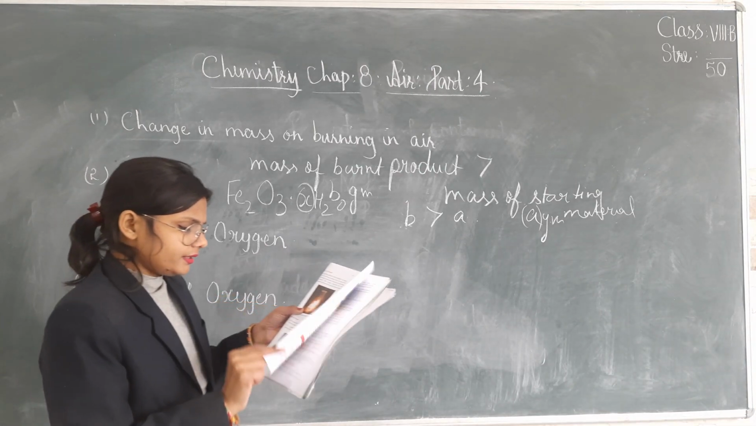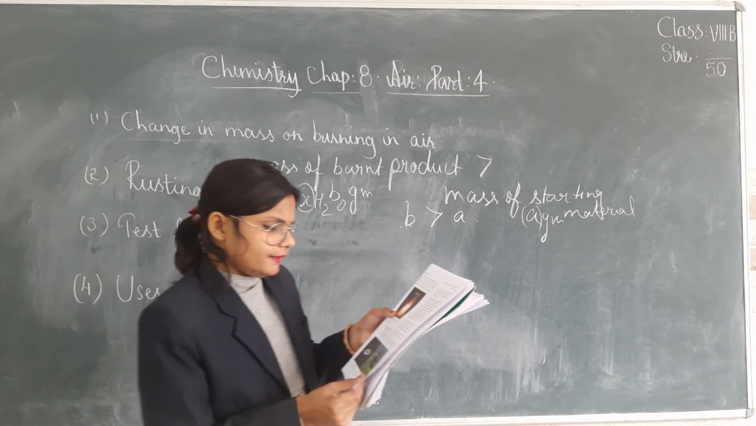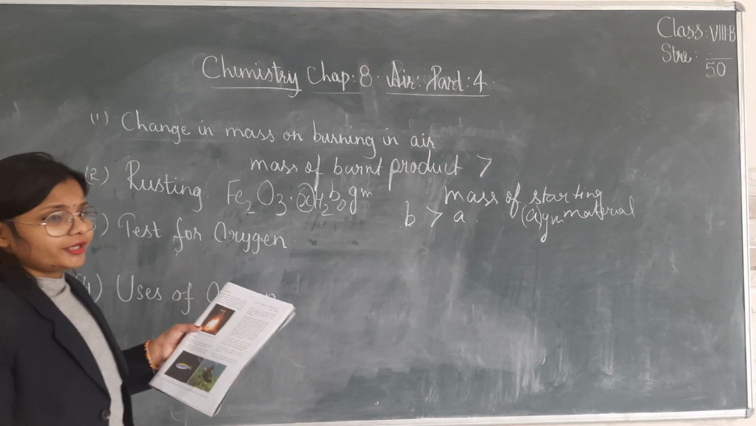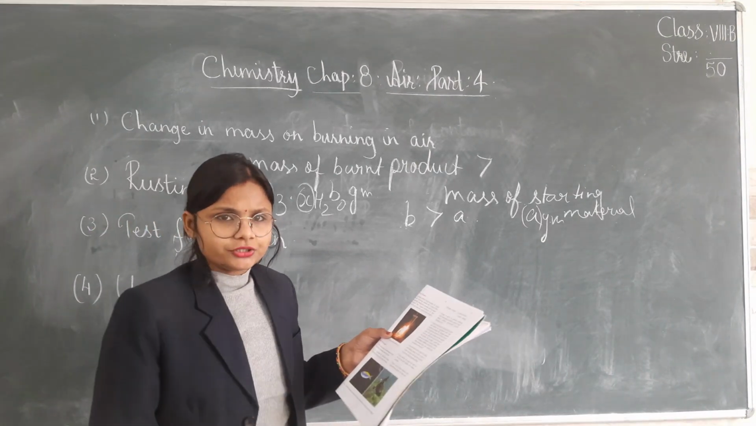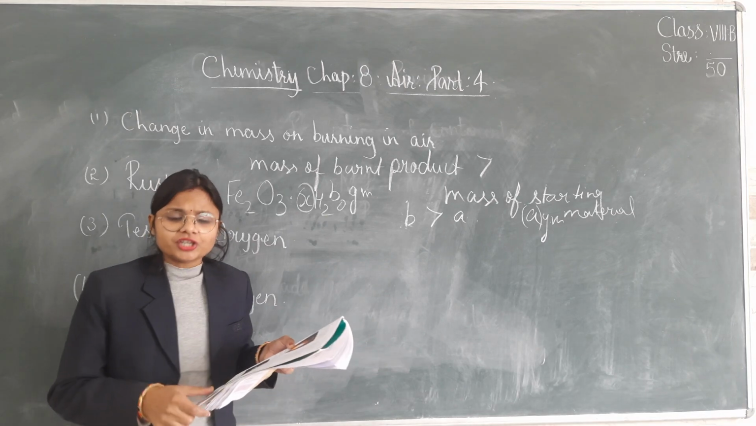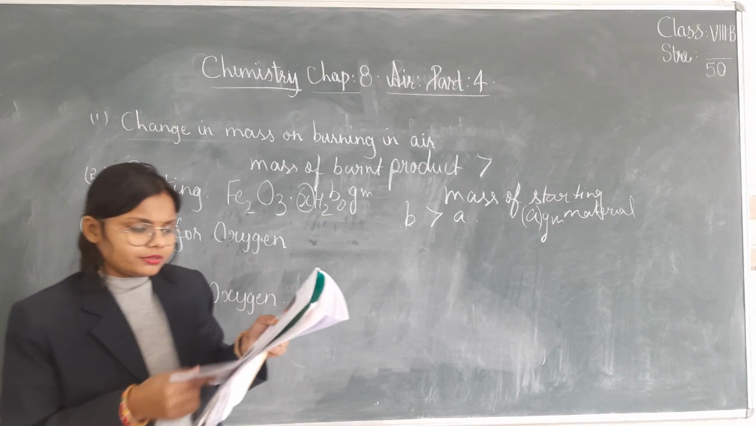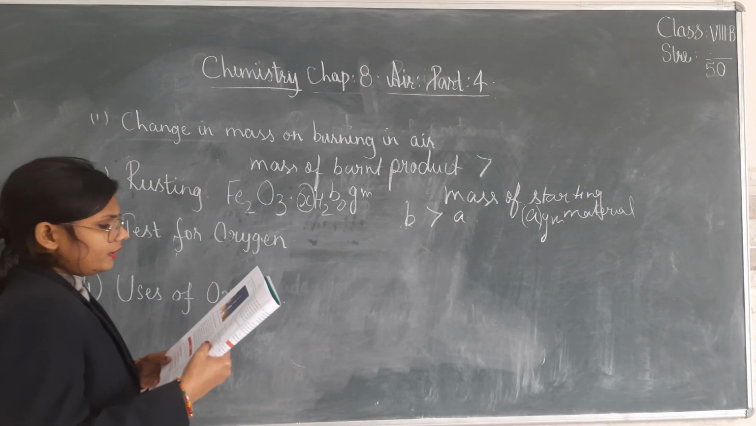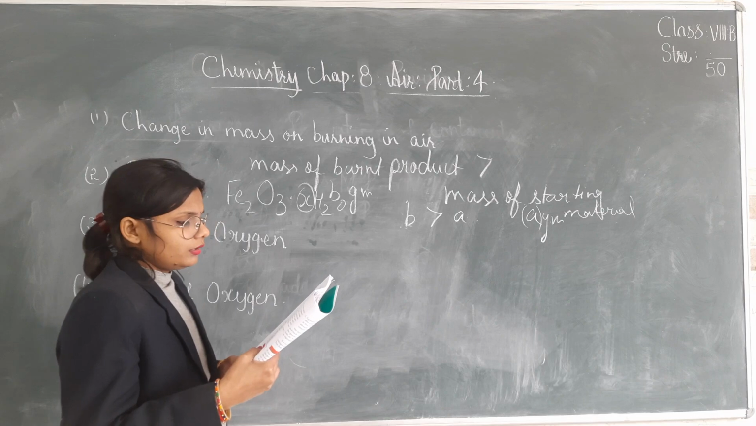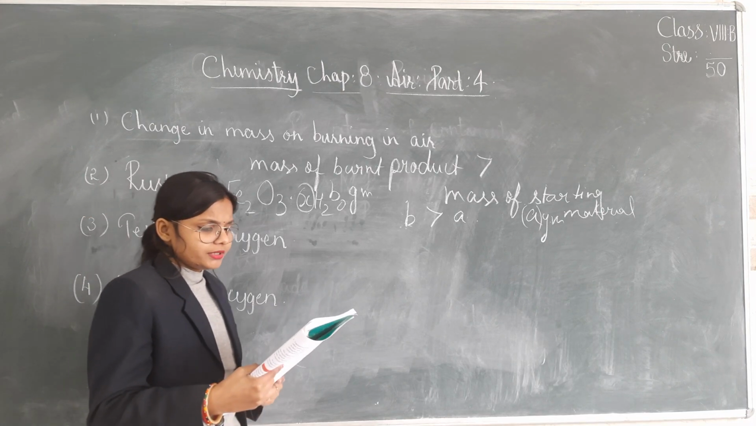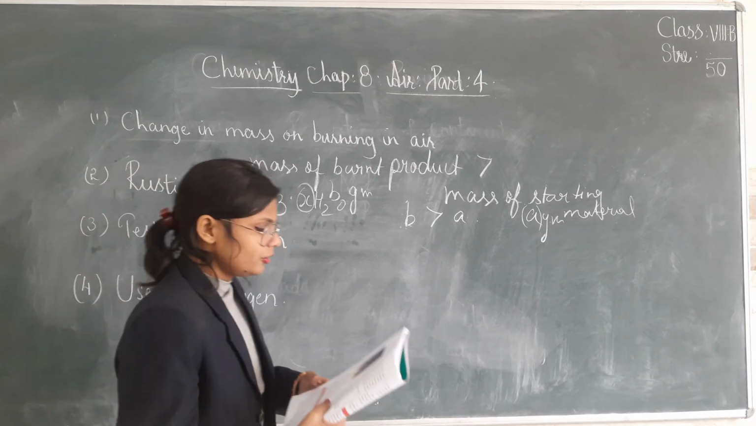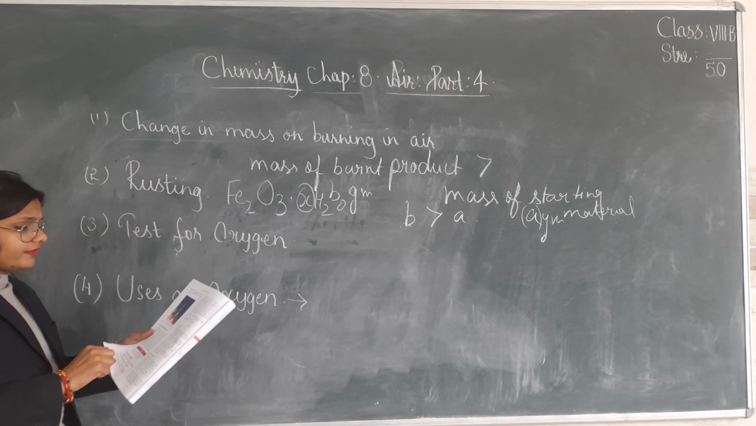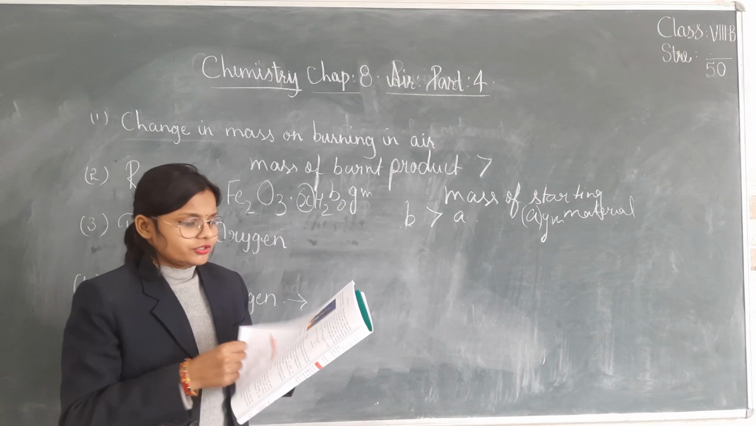The next is oxygen is used in large amounts in the manufacture of sulfuric and nitric acid. See, sulfuric acid, H2SO4, and nitric acid, HNO3. And the last use, rockets carry liquid oxygen or some other source of oxygen for the combustion of fuels. So these are the uses of oxygen. Okay, so how many uses are there? Eight uses of oxygen are there.